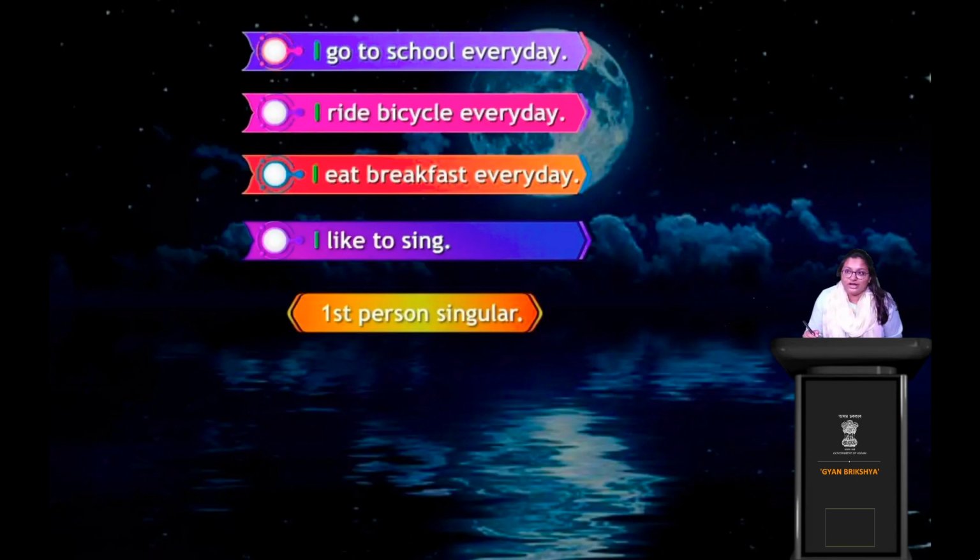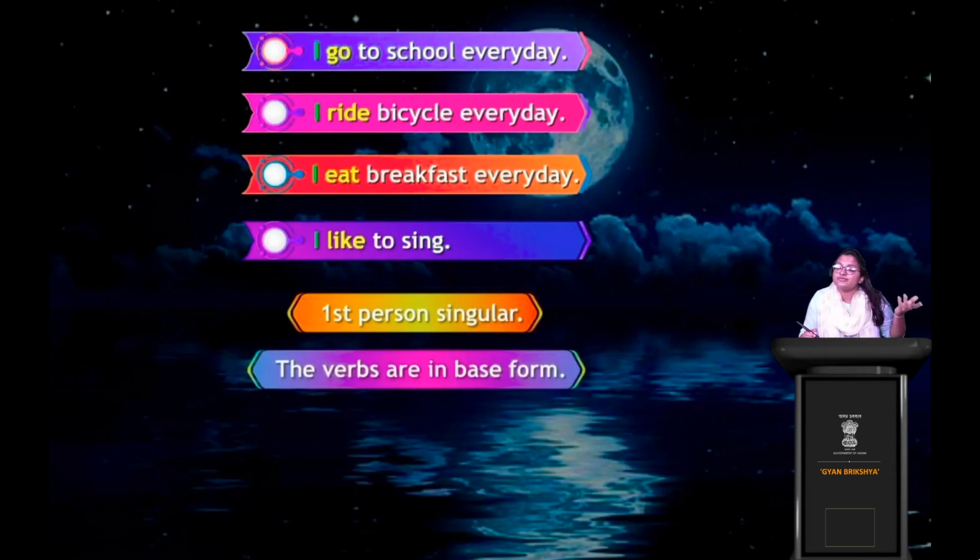I go to school every day. I ride bicycle. I eat breakfast. I like to sing. I like to sleep. I go to park. So it is first person singular. Okay. Now, so then what is this? These are the verbs, right? Go, ride, eat, like. These are the actions, right? So the verbs are in base form.